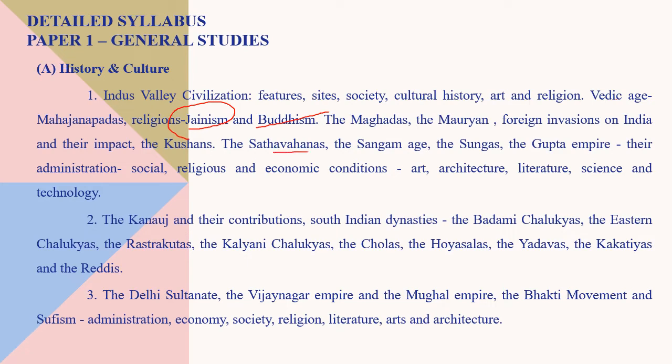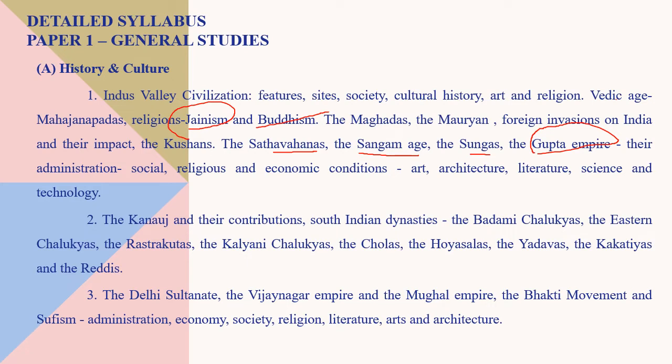And then the Satavahanas, the Sangam age, the Sungas, the Gupta Empire, which is culturally very important. So in each empire, we will discuss the administration, social, religious, and economic conditions. What is the art and architecture developed?